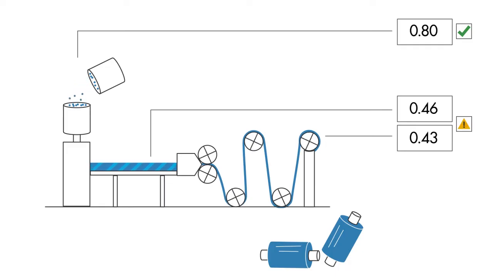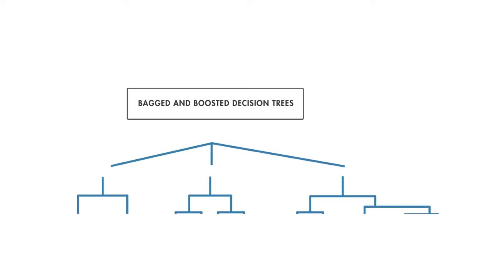After collecting, cleaning, and logging data from the machines in the plant, your team evaluates several classification techniques. For each technique, the team trains a classification model using the machine data, and then tests the model's ability to predict if a machine is about to have a problem. The tests show that an ensemble of bagged decision trees is the most accurate, so that's what your team moves forward with when developing the predictive maintenance application.